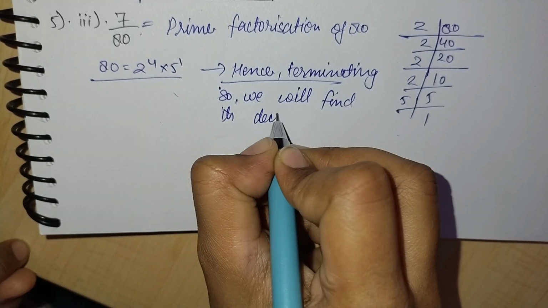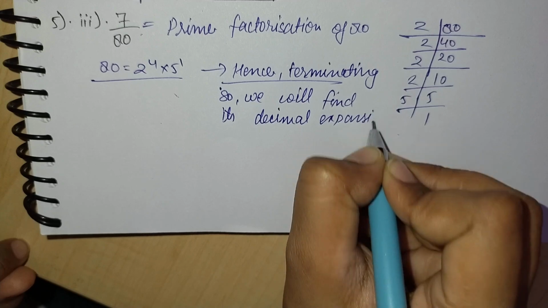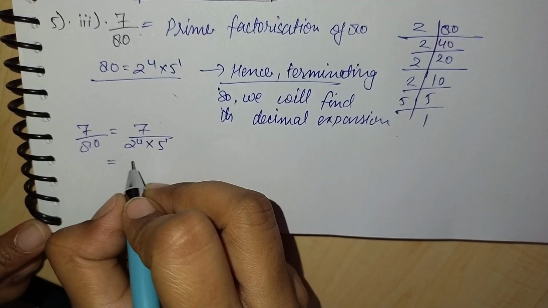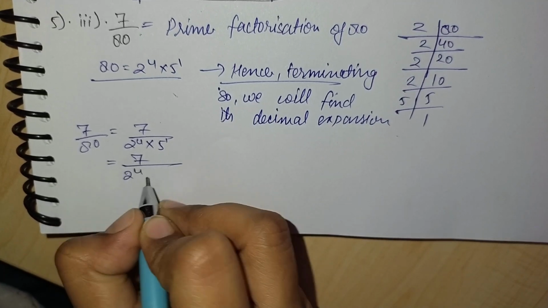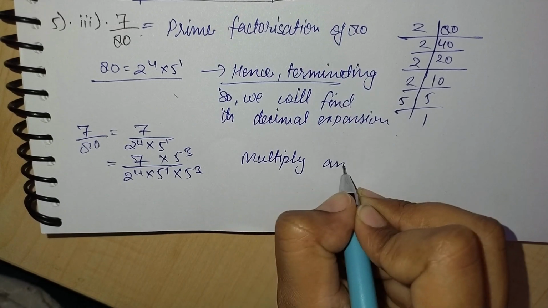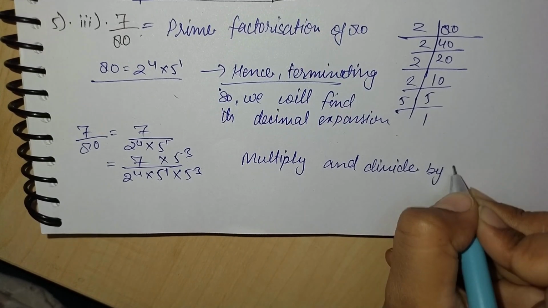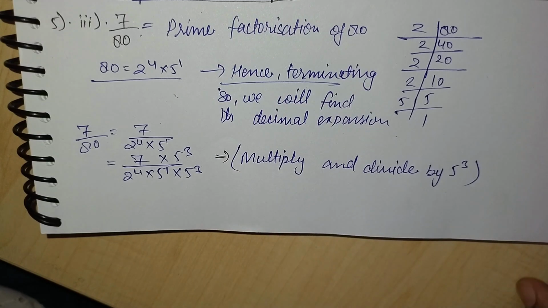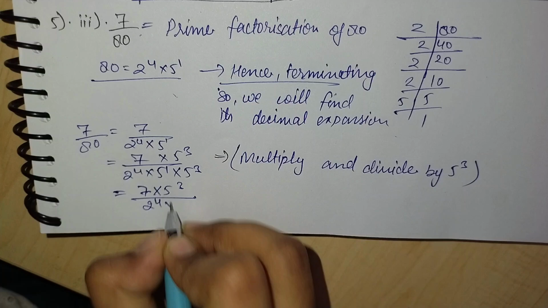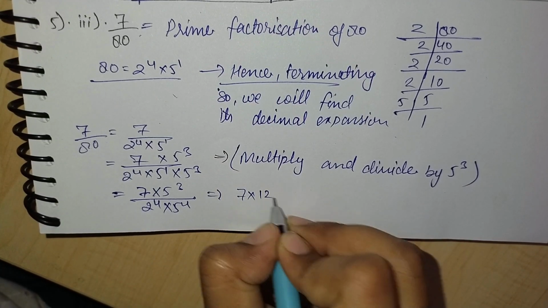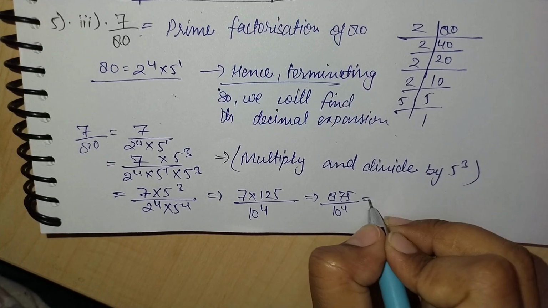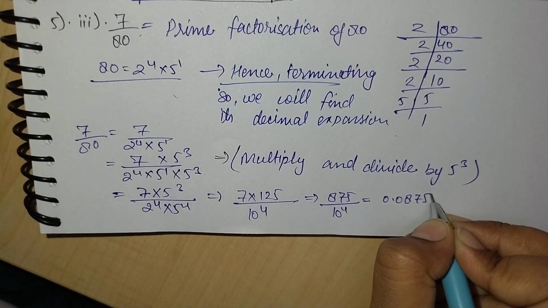On finding it, we will get 7 by 80 equal to 7 by 2 power 4 into 5 power 1. Then again, to make 10 in the denominator, we will multiply and divide by 5 power 3. So we will get the denominator as 10 power 4. So this equals 7 into 5 power 3 upon 2 power 4 into 5 power 4, equal to 7 into 125 upon 10 power 4, equal to 875 upon 10 power 4, equal to 0.0875.